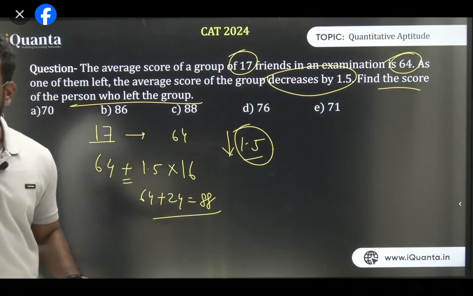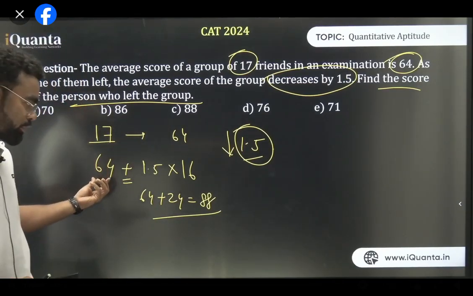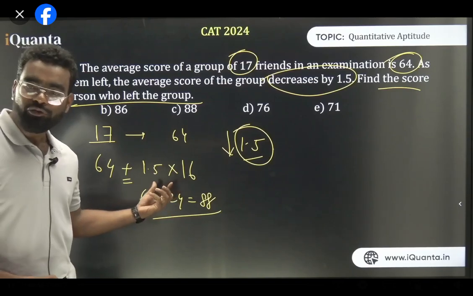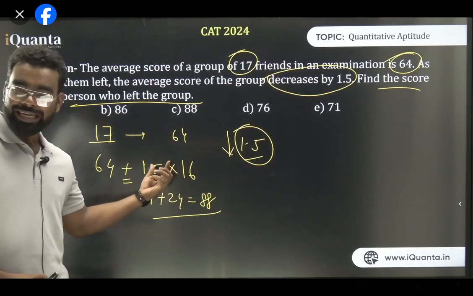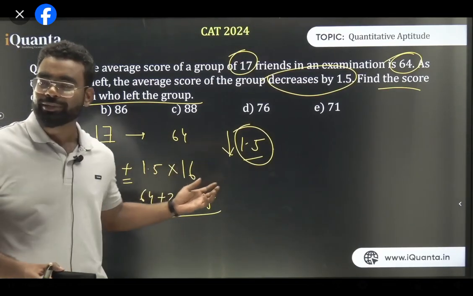So I hope you have understood this thing. So what I have to do, I give you another example like 64 plus क्या होगा? ये जो 1.5 less हुआ, it will be like borne by all the people. So if in average is 1.5 less, in sum it has to be less by 1.5 into 16, which is 24.